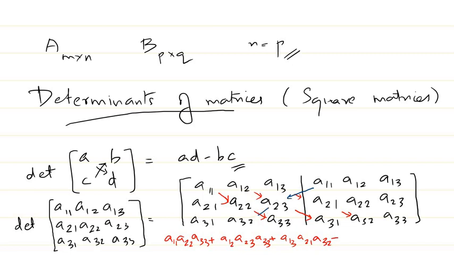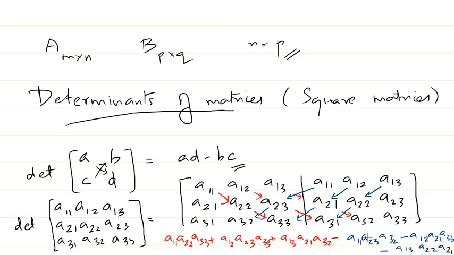Then you subtract a few terms. The subtraction terms are these: you subtract the multiple of these terms, a11 times a23 times a32, again minus this one. You can see I'm going diagonally, right? So it is not a big job to do this, it's a simple thing, you can easily do it. a12 times a21 times a33 is one more term which is left out, minus this one. So a13 times a22 times a31.